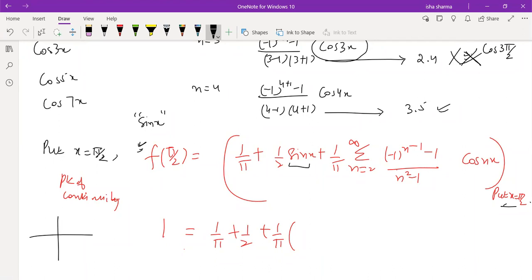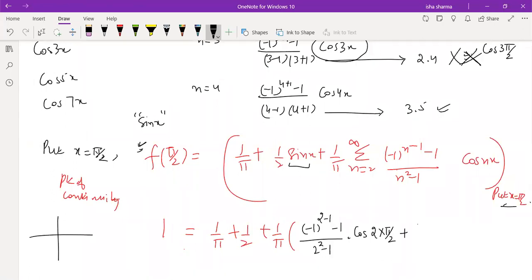The summation starts from n equal to 2, you remember that. So it's minus 1 raised to power 2 minus 1 by 2 square minus 1 into cos 2 into pi by 2, because for x I have to put pi by 2 and for n I have to substitute 2, 3 and so on.